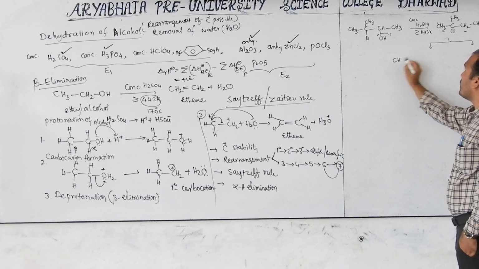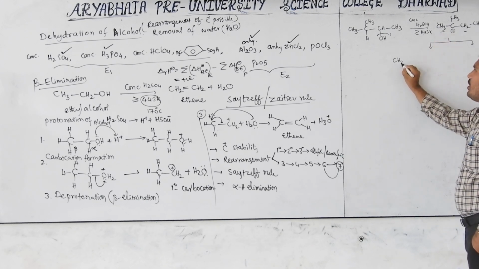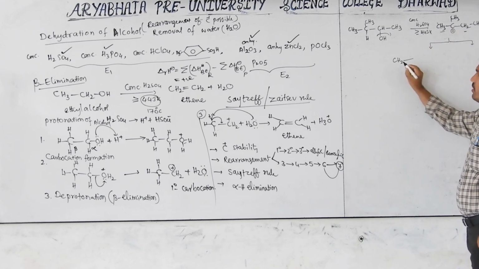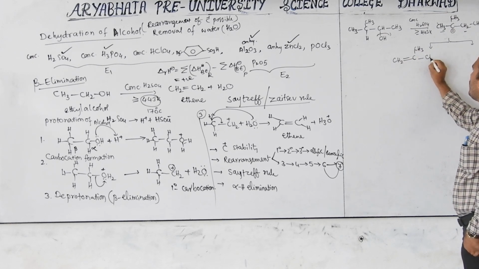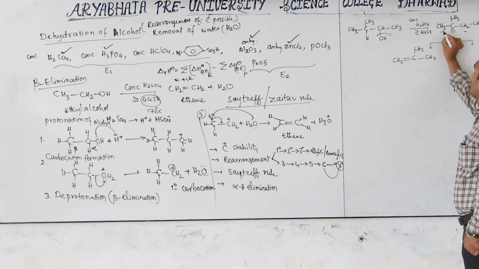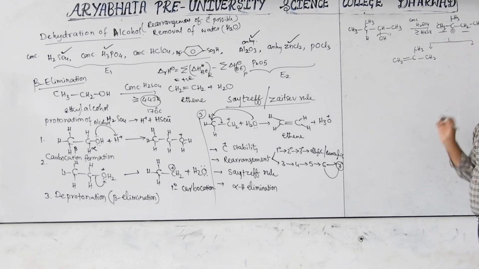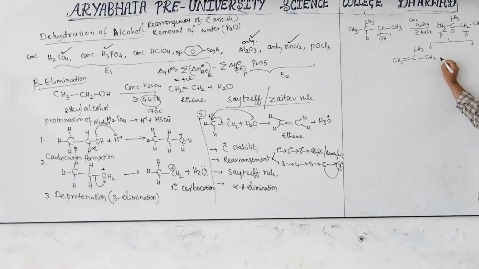If you don't know, if hydrogen is lost here, then CH2. Already one bond is there. Then second bond. This is CH3, CH2. These are just underlinings showing which side is lost, as I told you. This is beta, this is beta. Which side loss I am indicating here. Next, CH3. Now, this is one product. If this is beta 1 loss, this is beta 2 loss. Number them again for the examples. Now, CH3.